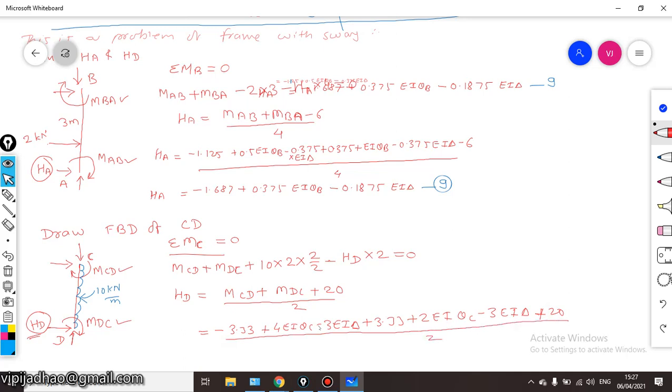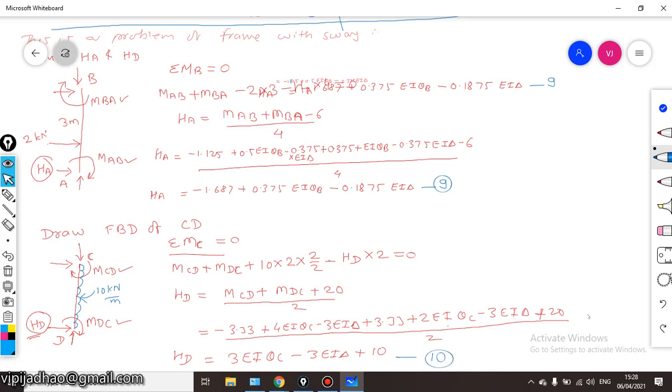Simplify this, we will get this HD is equal to 3 EI theta c, that is this 4 EI theta c plus 2 EI theta c, that is 6 EI theta c divided by 2, that will be 3 EI theta c, minus this 3 EI delta minus 3 EI delta, that will be 6 EI delta divided by 2, that will be minus 3 EI delta, plus 20 by 2, that will be plus 10. Consider this as equation number 10.